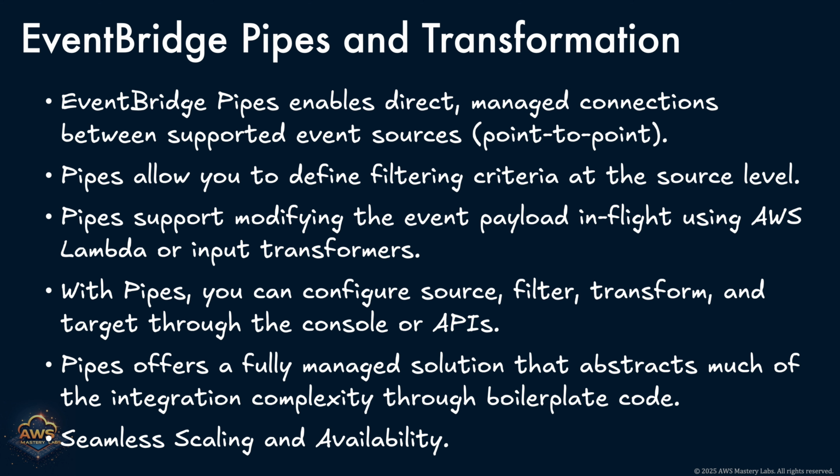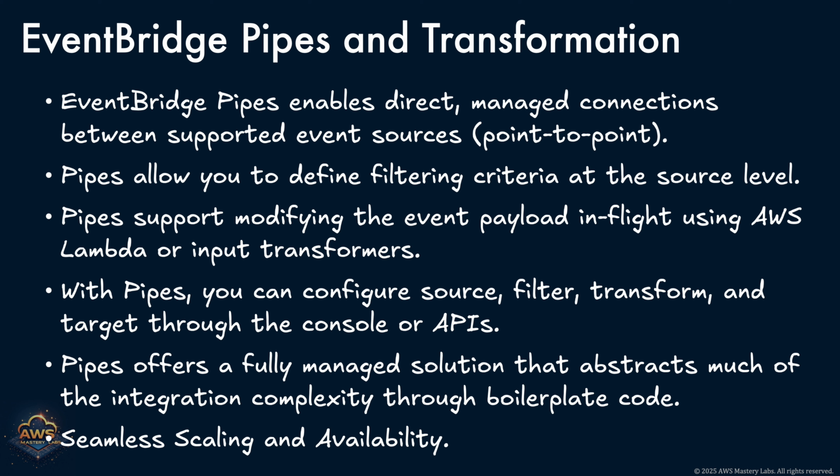At its core, an EventBridge pipe creates a direct, managed connection between a supported event source, like an SQS queue or DynamoDB stream, and a target service, such as AWS Lambda or Step Functions. This eliminates the need to manually poll sources or write boilerplate logic to forward data.